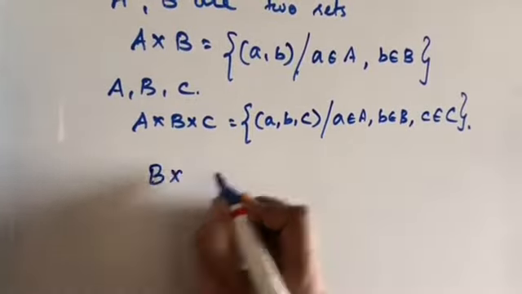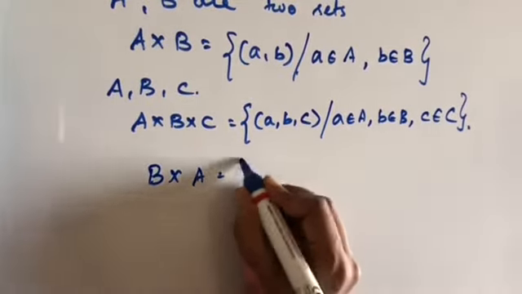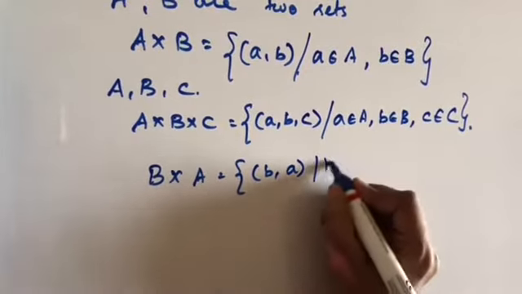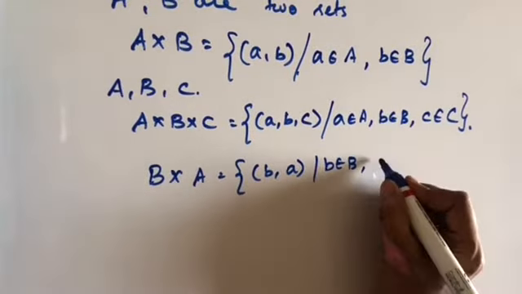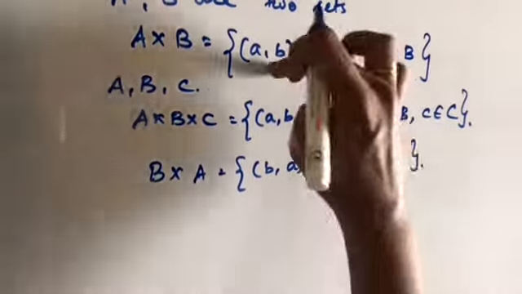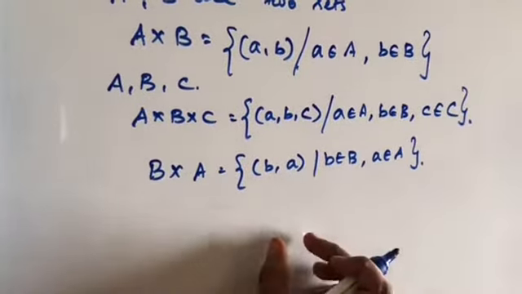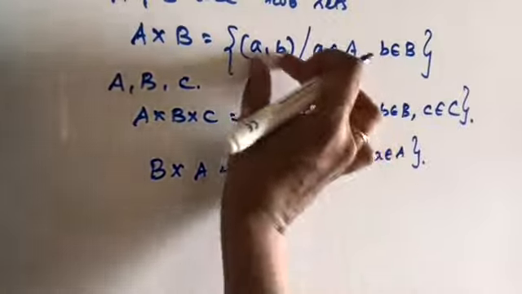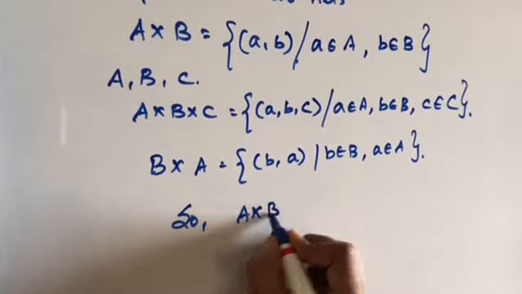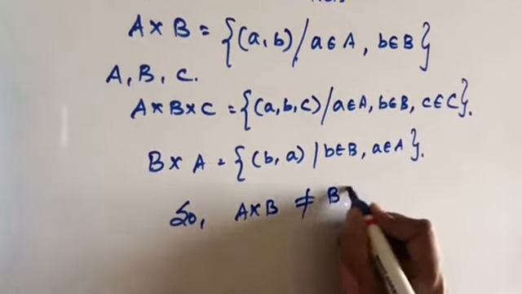So if I find B cross A, I get the set of ordered pairs (b, a) such that b belongs to B and a belongs to A. So these two are different. Even though both are ordered pairs, these two are different. So A cross B is not equal to B cross A.